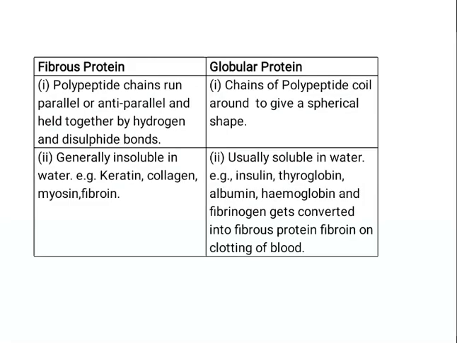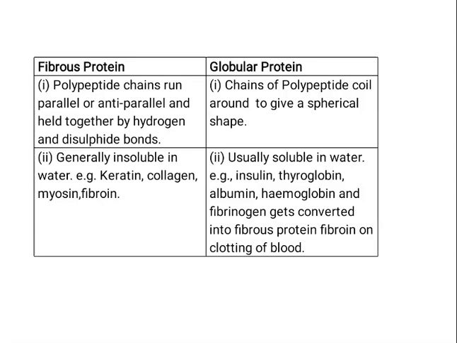Now let us talk about the difference between fibrous and the globular protein. First of all, fibrous protein. When the polypeptide chains run parallel or anti-parallel and they are held together by hydrogen and disulfide bonds, we call it a fibrous structure. Whereas when chains of polypeptide coil around to give a spherical shape, then we call it a globular protein. Fibrous proteins are insoluble in water. For example, our hair is insoluble in water. But the globular proteins are usually soluble in water. For example, albumin, hemoglobin are soluble in water.